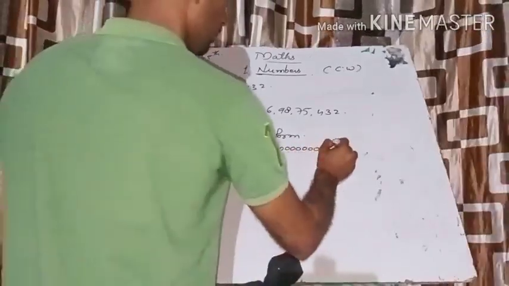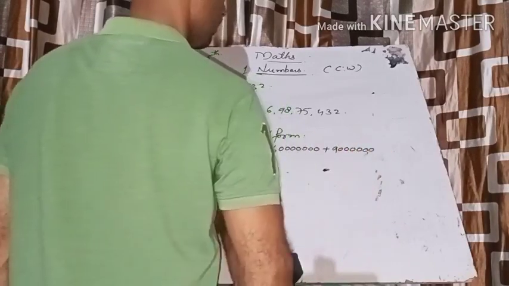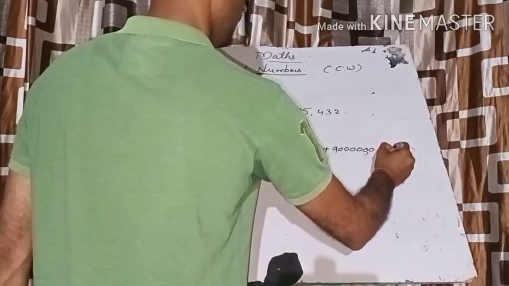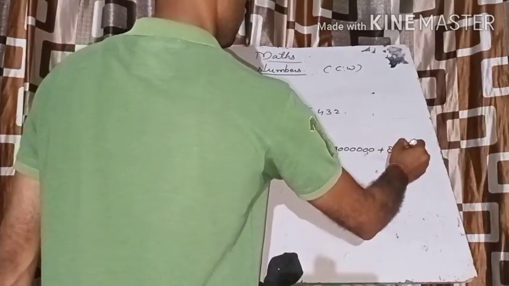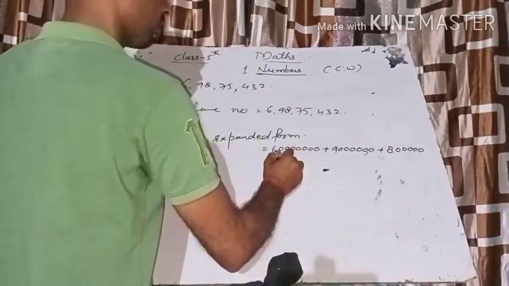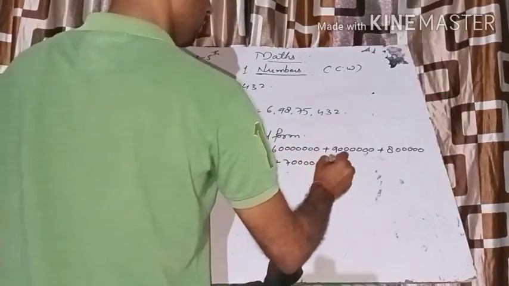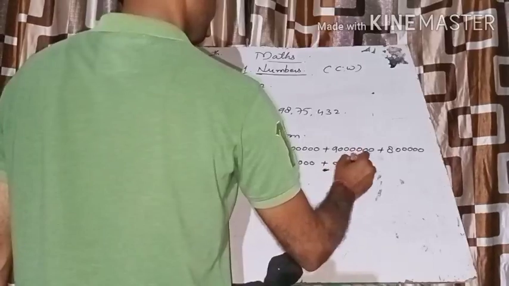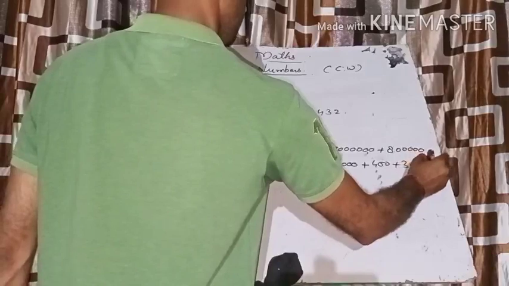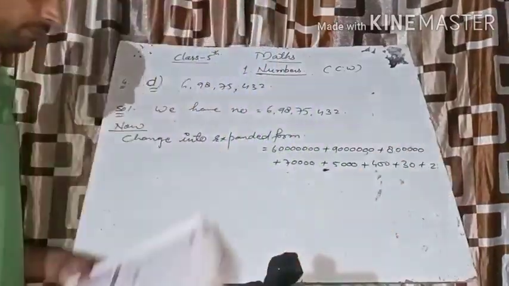6 crore plus 90 lakh plus 8 lakh plus 70,000 plus 5,000 plus 400 plus 30 plus 2. It's your expanded form.